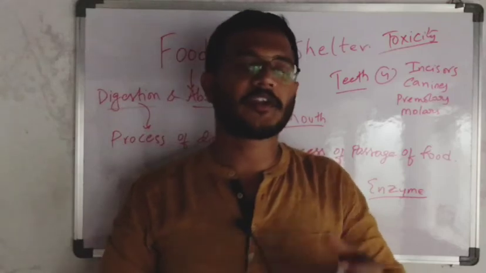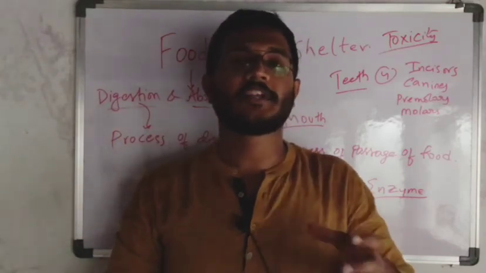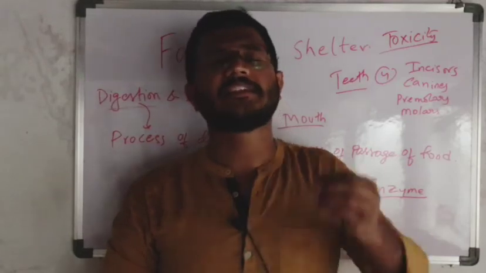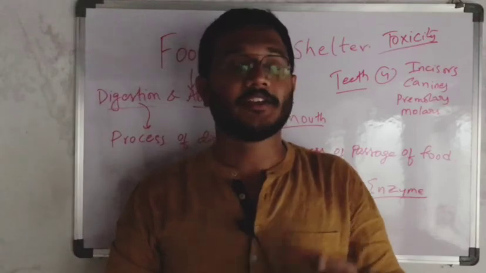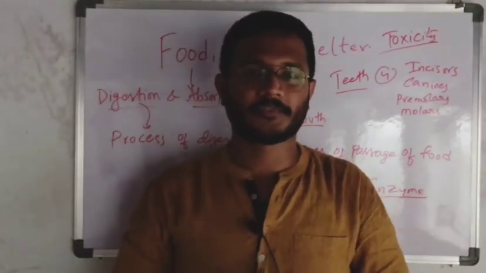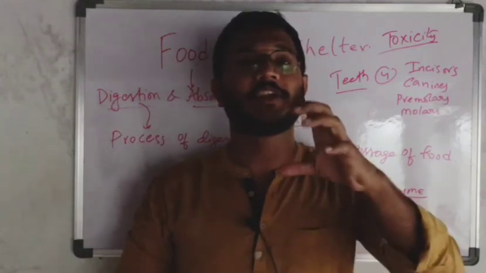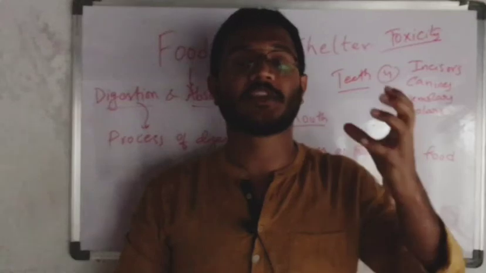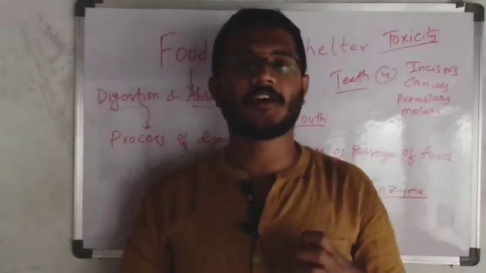If you are taking any toxic materials, first of all it will be checked by the liver, and the liver tries its level best to decrease the toxicity. That's why alcoholics first have liver failure, because every day they are taking alcohol, and the liver tries to detoxify it, that means to decrease the danger, the poison of that alcohol.